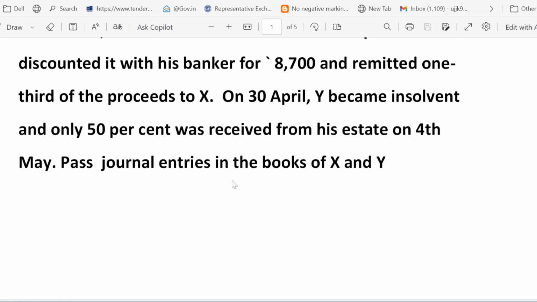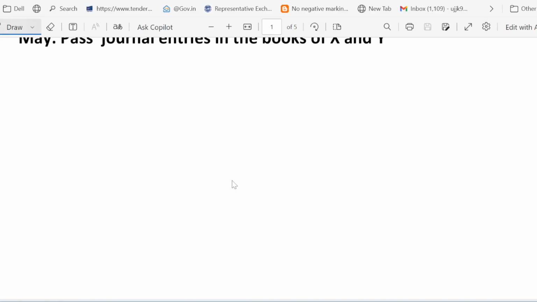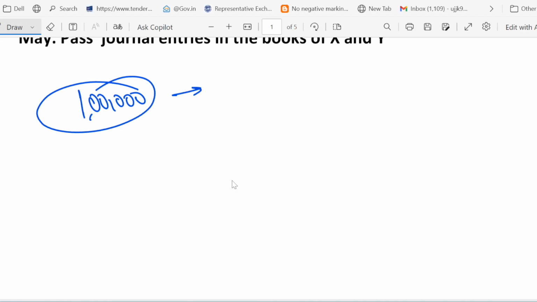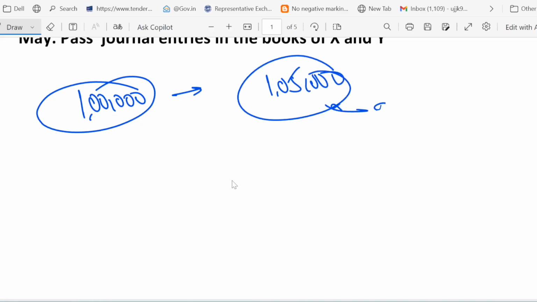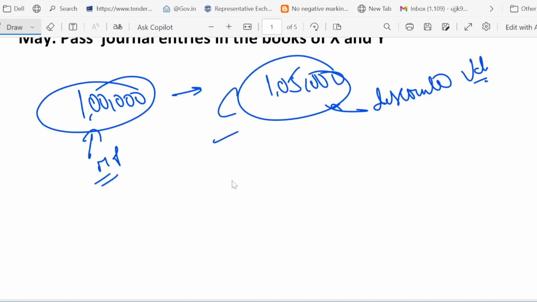So we started with PV versus fair value, right? The first discussion we did was regarding present value versus fair value. Suppose the machine's market price today is 1 lakh and the discounted value of all the lease payments is 1,05,000. Now the payments cover the whole cost. That points to a finance lease, because 1 lakh is the market price today, and the discounted value of all the lease payments is 1,05,000. Obviously, present value is larger than the market price, so it simply means the payments cover the whole cost, right?